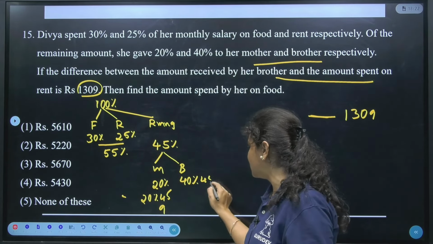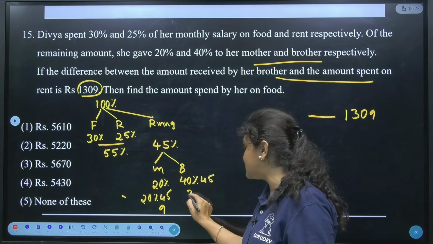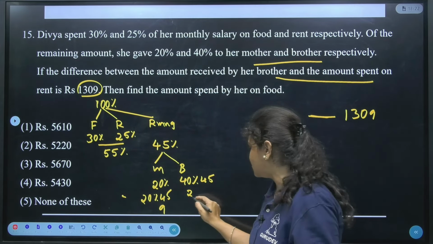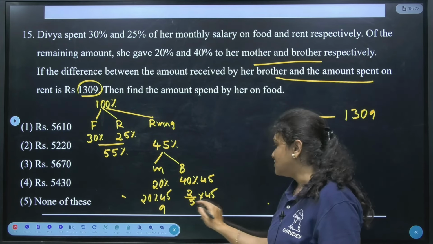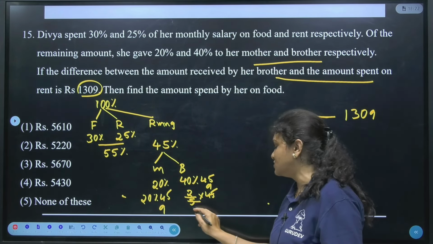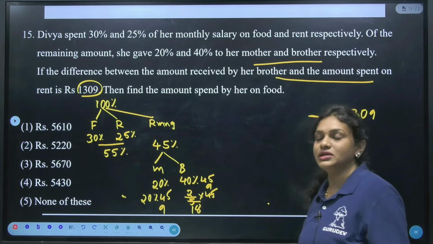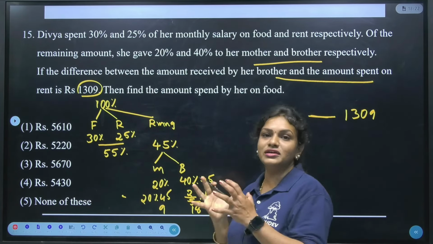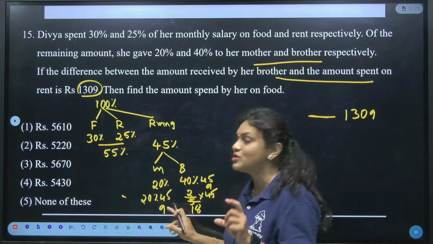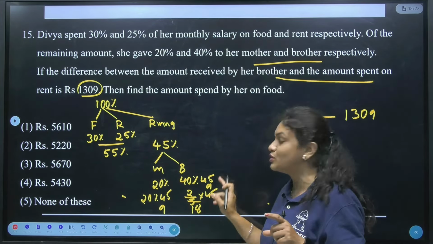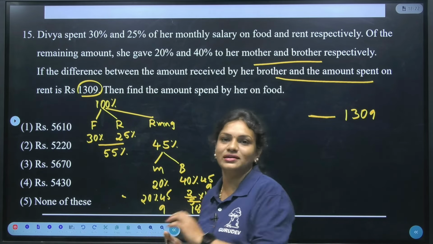Similarly, 40% of 45. 40% in terms of fraction is 2 upon 5, into 45. So 5 9s are, in the sense 9 2s are, how much? 18. Is it clear? Which means in the remaining amount, she has given 9 rupees to mother as well as 18 rupees to brother. Is it clear, guys? Yes.